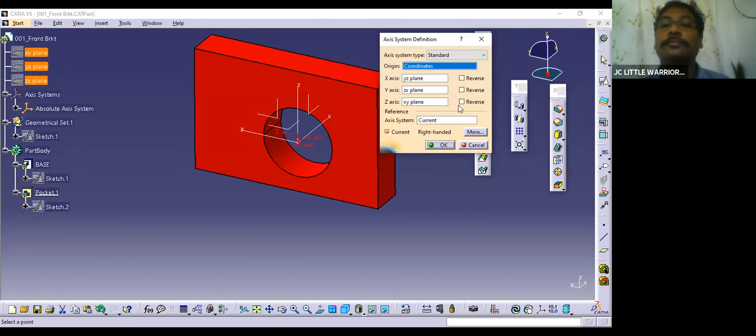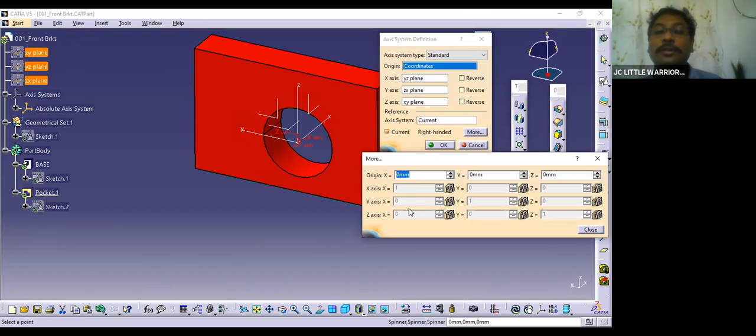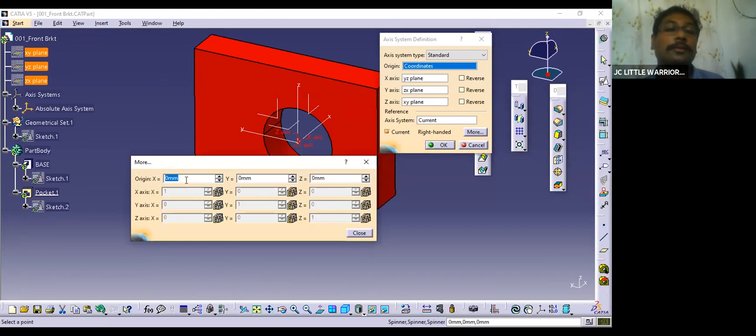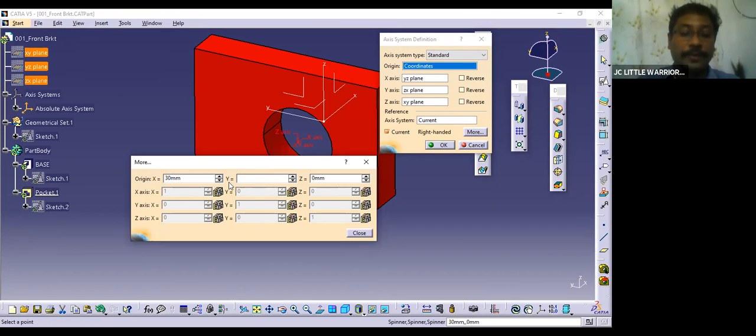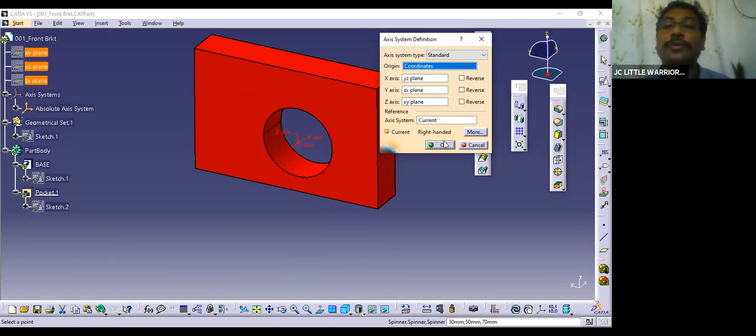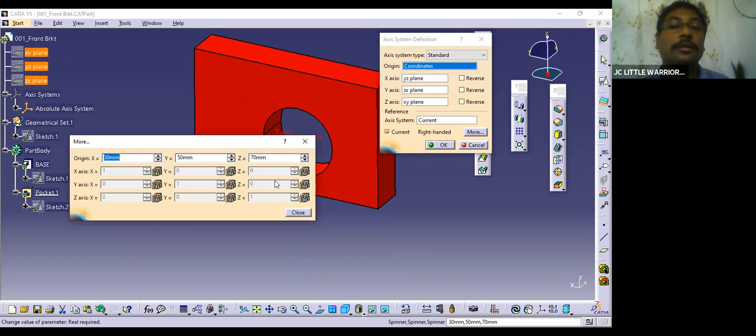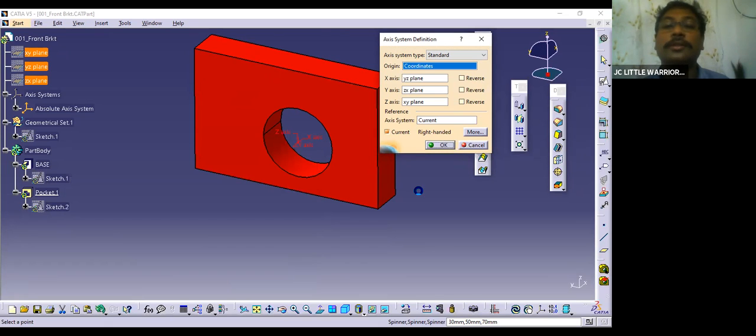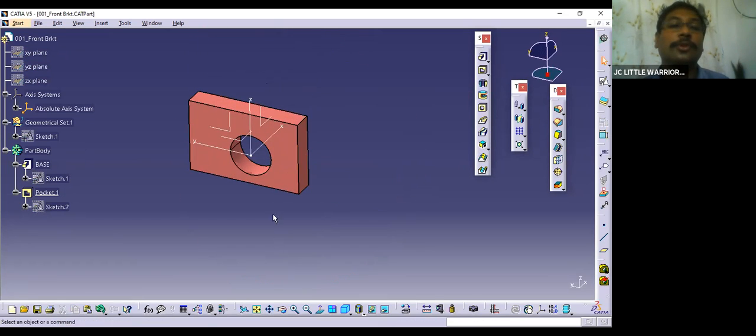So now the coordinates are 0, 0, 0. If you want to change the coordinates, okay, 30, 50, 70. So what happened? It moved. The coordinate system moved. Okay, I'm going to close it. Say okay. Look at this. The part moved from 0, 0 to that location.